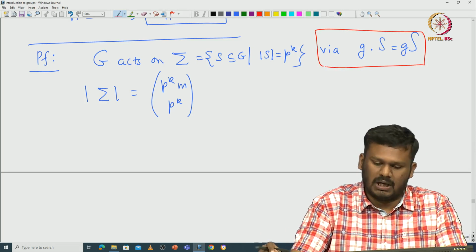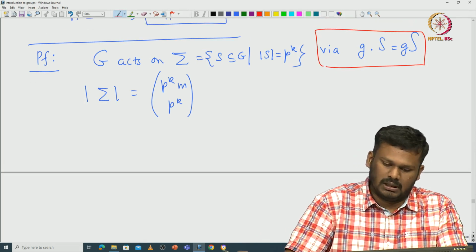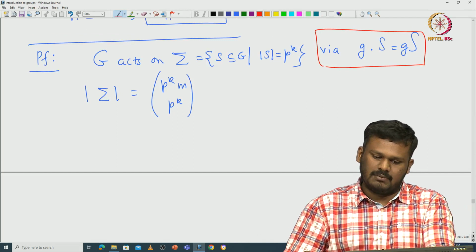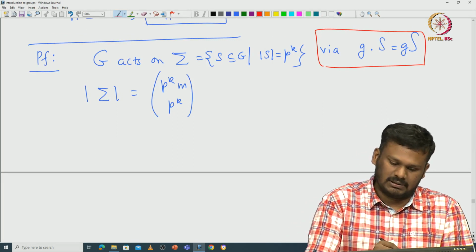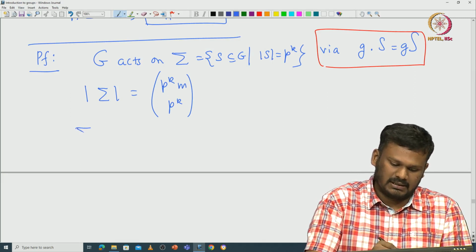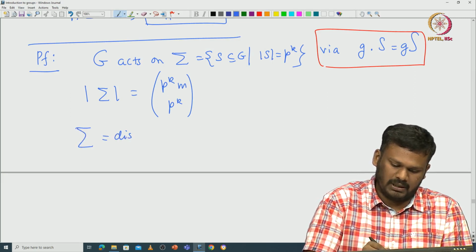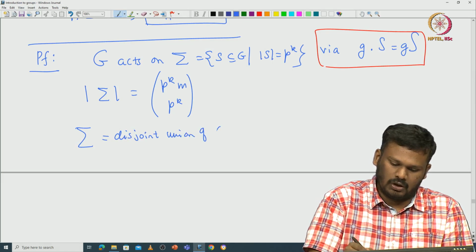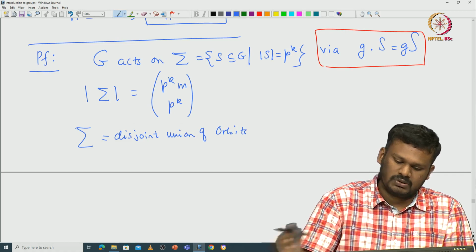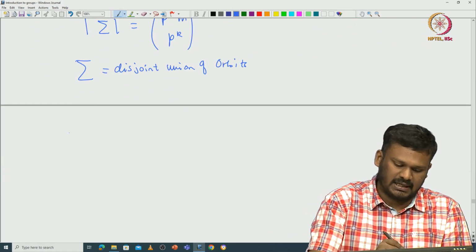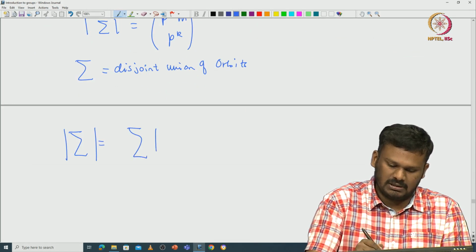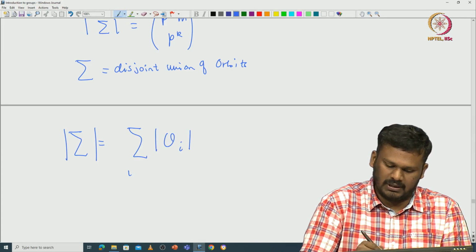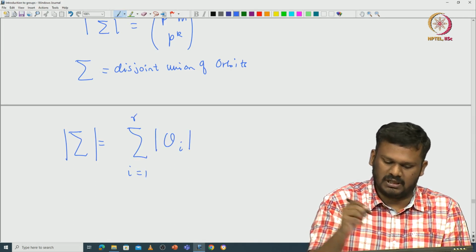Now you know that sigma can be partitioned into orbits. You can write sigma as a disjoint union of orbits. Using this orbit decomposition, the cardinality of sigma is the summation of the cardinalities of all the orbits, where the orbits run from 1 to r.